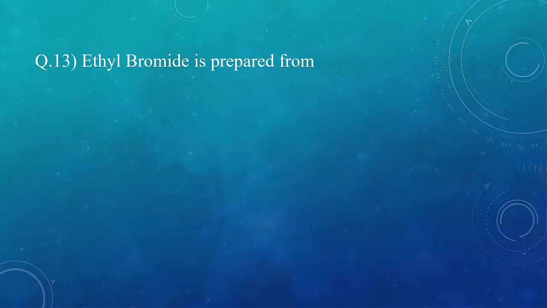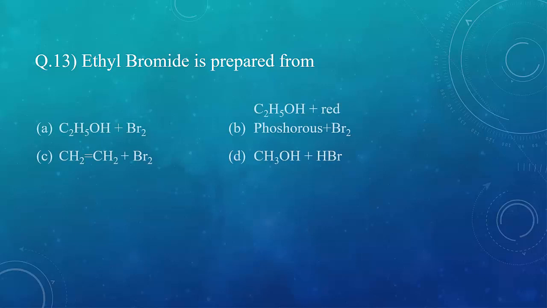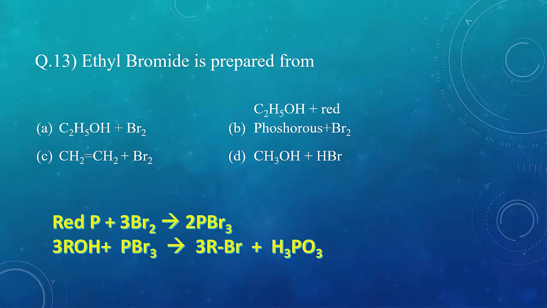Question 13. Ethyl bromide is prepared from. Now if you notice, in all the options A, B and C the starting molecule contains 2 carbon atoms which can give us ethyl bromide as the product. Now let's see these options one by one. In A, C2H5OH plus Br2. This reaction is not possible. Now in option B, C2H5OH plus red phosphorus plus Br2. In this reaction, red phosphorus and Br2 react first to give us PBr3 in situ, which otherwise is very unstable.